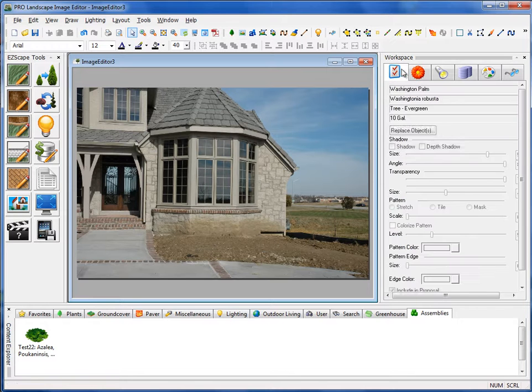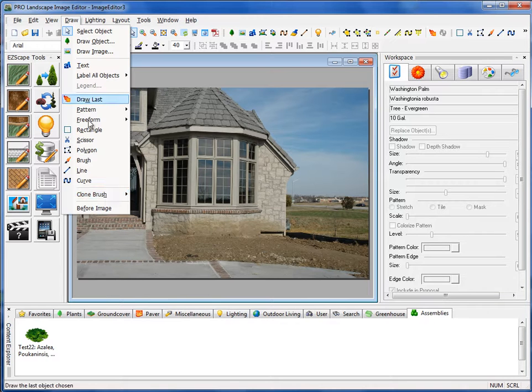Alright, now let's go ahead and get started and just do a quick project here. First, I need to clean up this background a little bit. This wall, we probably should have sprayed it off before we had taken the photograph, but we didn't do that. So I'm going to clean this up by using some other brick area here. I'm going to use this stone here to cover up the stone along here, and we're going to use a cloning tool to do that.